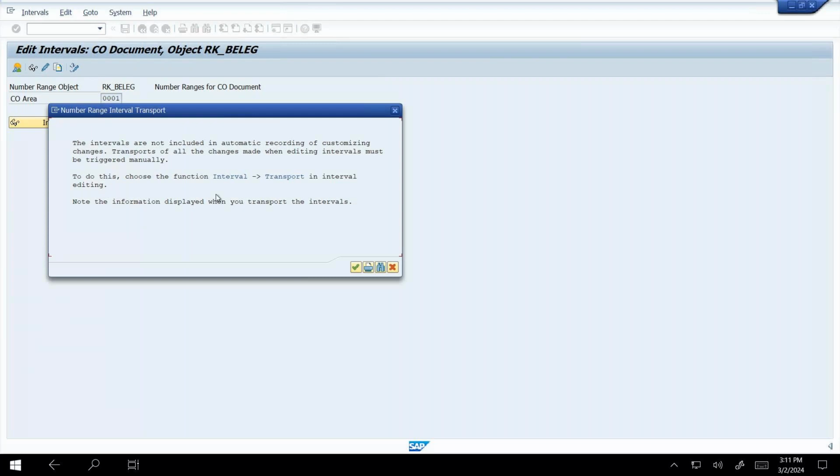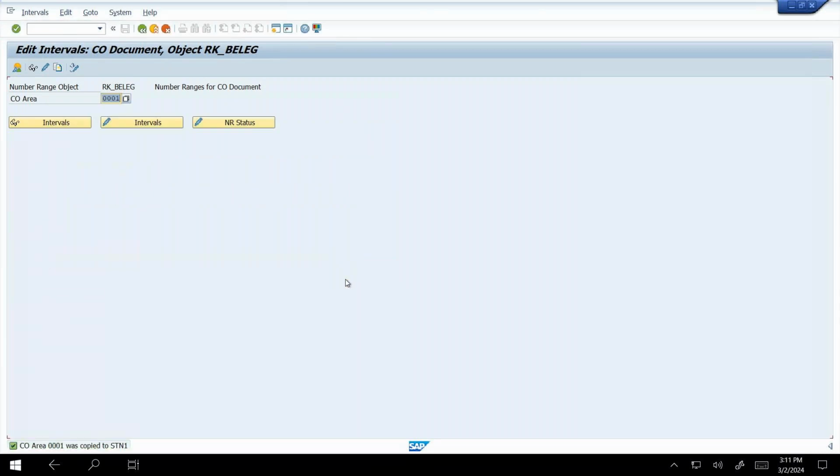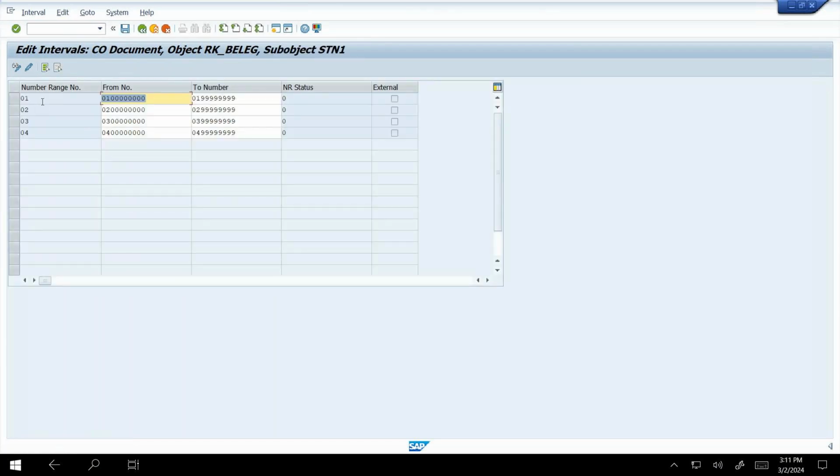So here they ask for transport, so just click on that transport. So it will be copied. So go for our company code, that is STN1, and click on that controlling area option. So it's automatically pre-filled here. This is how the way to create number range for controlling area.